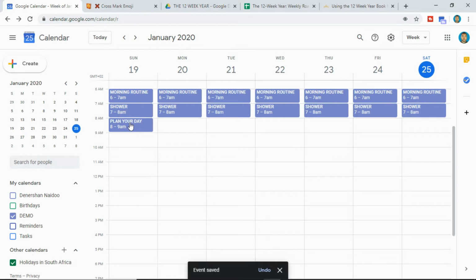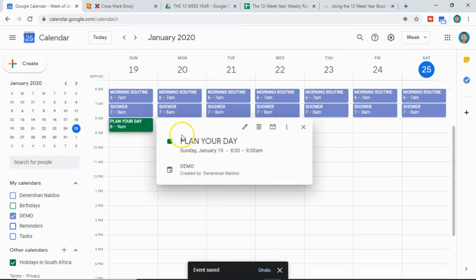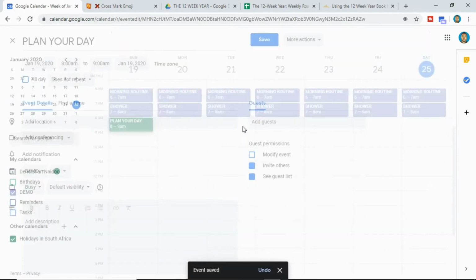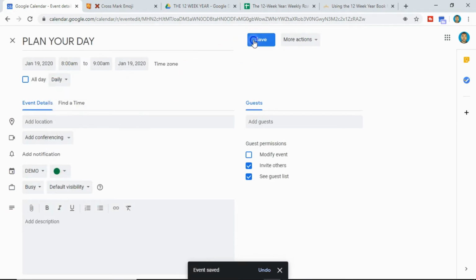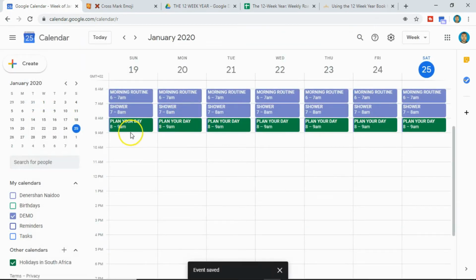So let's change the color of this block. Let's make it green. Let's left click again. Let's click here. And every day around the same time, click on daily. Click on save. Every day around the same time, you do your planning for the day. You write down what needs to happen, the tasks you need to accomplish. So let's say you're a blogger and you work from home. And from 9 a.m. to 11 a.m. you write your blog post.